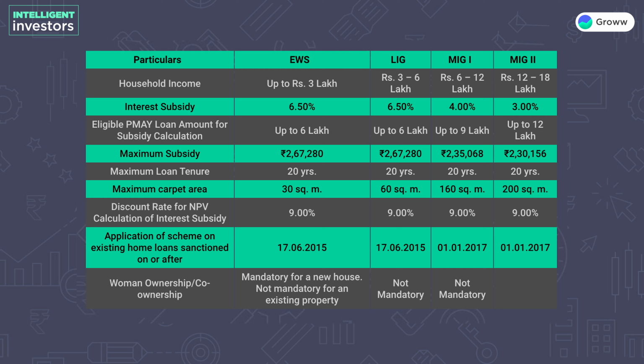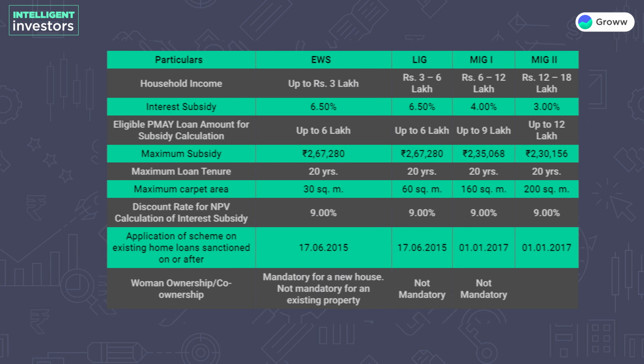If you look at the discount rate for NPV calculation of interest subsidy, it's 9% across. LIG is called low income group, MIG is called mid income group or middle income group, and EWS is called economically weaker section.